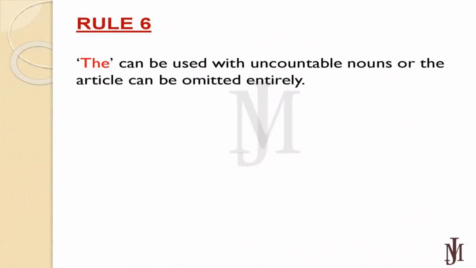Rule number 6. "The" can be used with uncountable nouns, or the article can be omitted entirely. For examples, I love to sail over the water. Here, the water refers to some specific body of water. Or, I love to sail over water. Here, water refers to any water body, not any specific one.